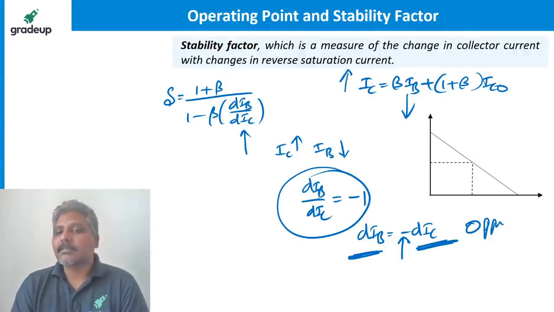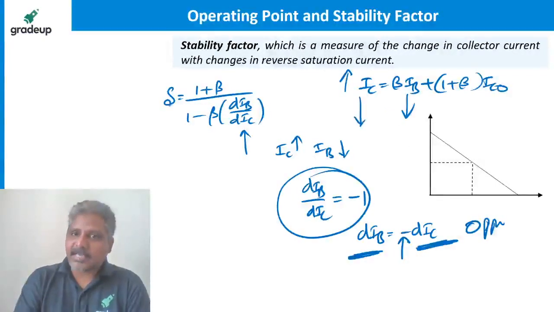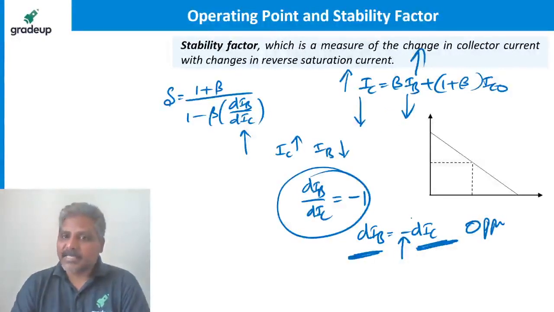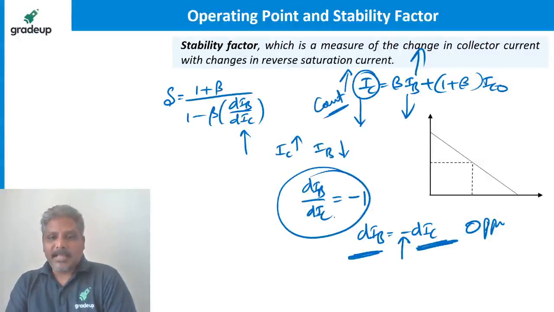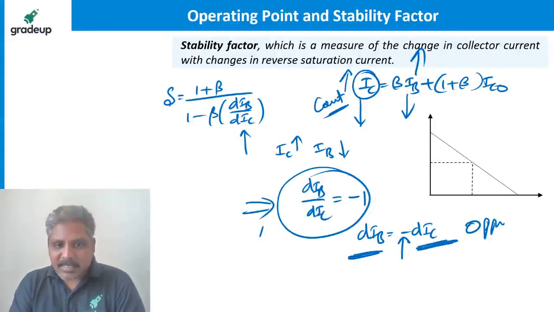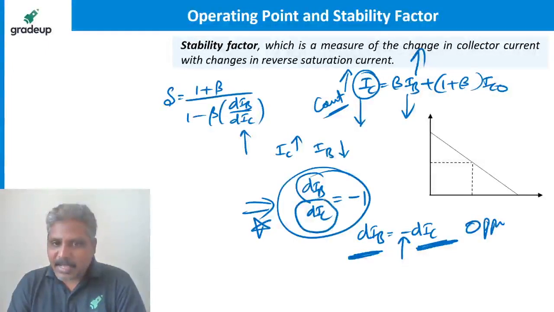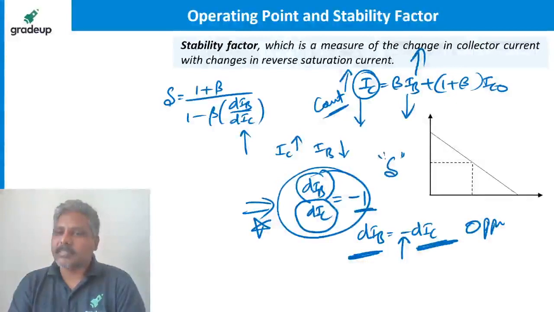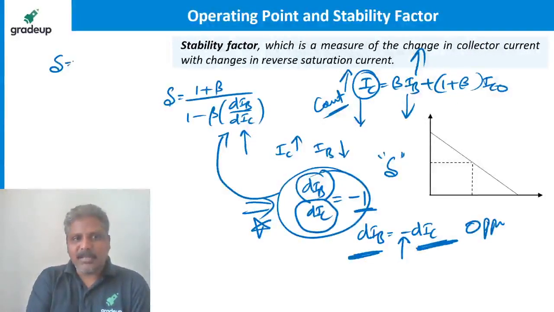Opposite direction. If IC increases, IB should decrease. If IC decreases, IB should increase. If that is happening, IC is maintained constant. That is what this equation says. That means if I maintain dIB/dIC equal to -1, my operating point is stabilized. If you substitute this in the equation, what is S going to be? 1 plus beta divided by, this is -1.